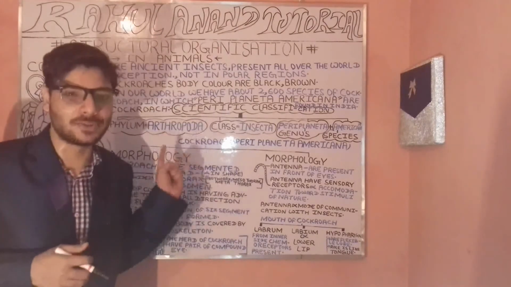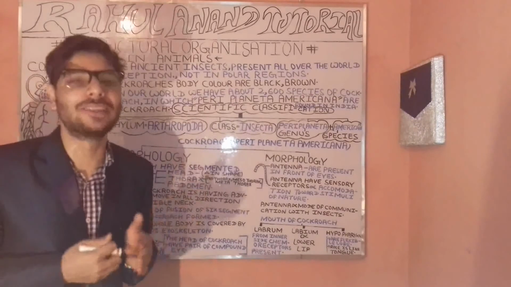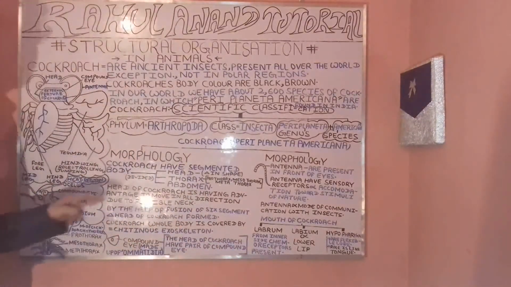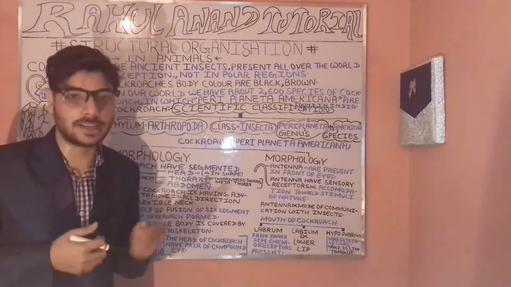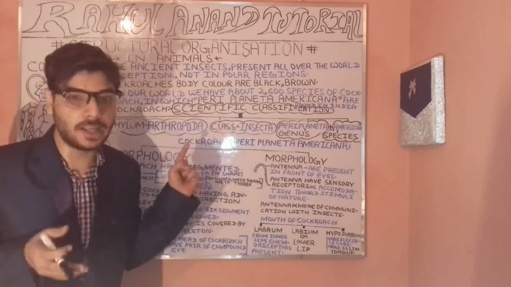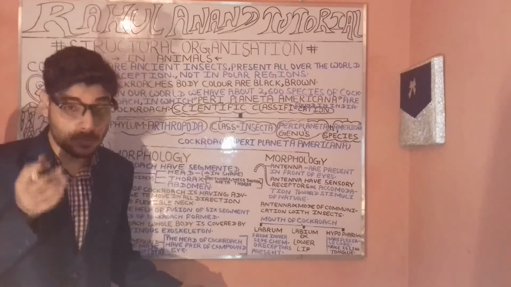Let's understand what the external features of the cockroach are, in terms of Periplaneta americana. It has certain parts as well as segments. So these are the head, often compound, made up of the ommatidia.